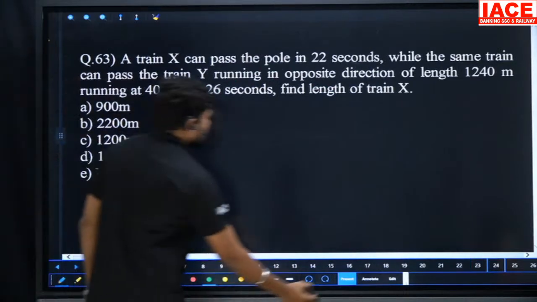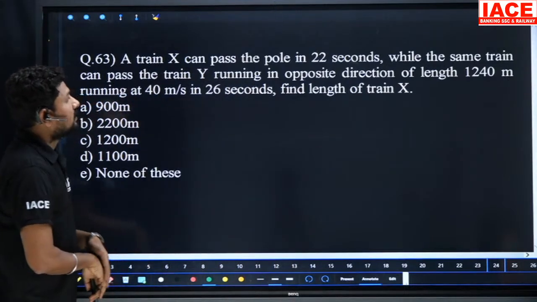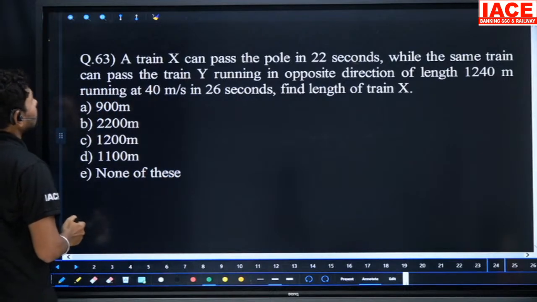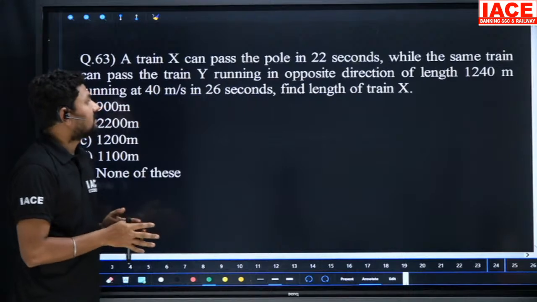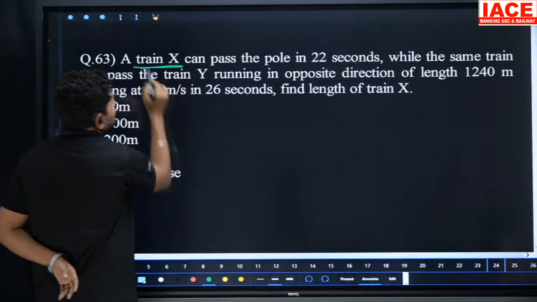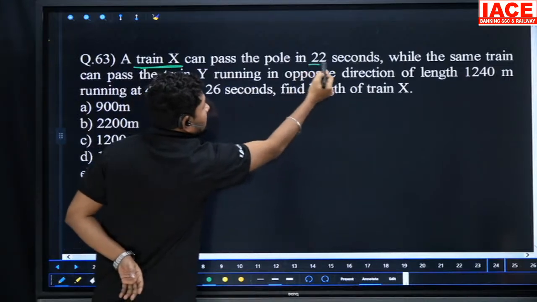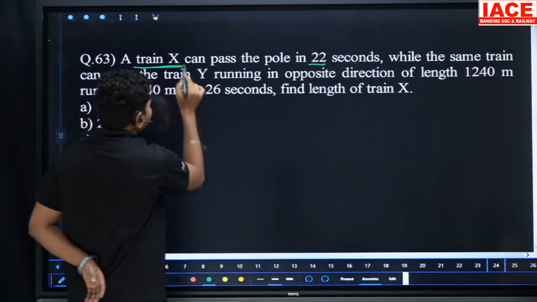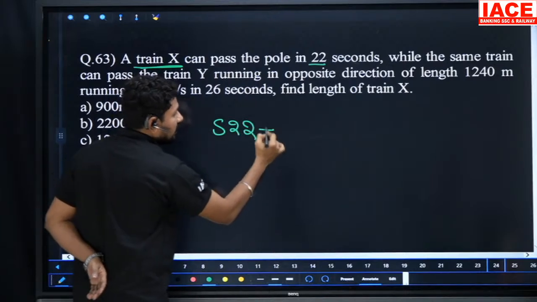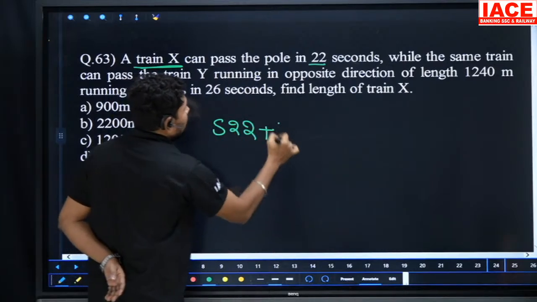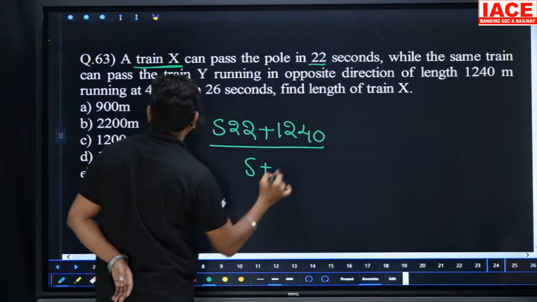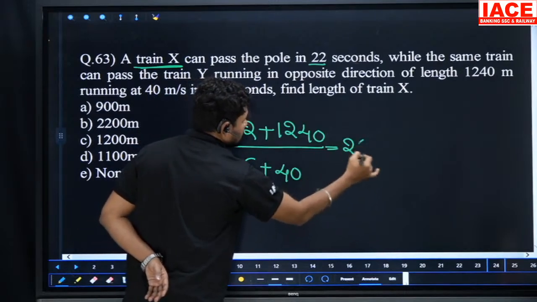Look at the next one. A train X can pass a pole in 22 seconds, while the same train can pass train Y, running in the opposite direction, of length 1240 meters at a speed of 440 meters per second, in 20 seconds. Find the length of train X. The first train's length is required, and the speed is not known, but time is mentioned. If we know the speed, we can calculate the length: speed into time gives length.